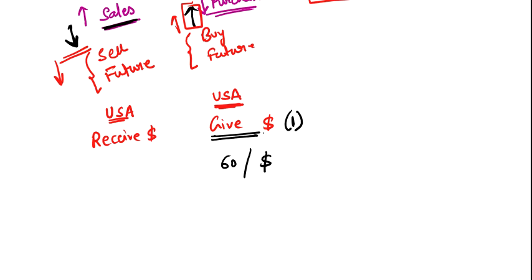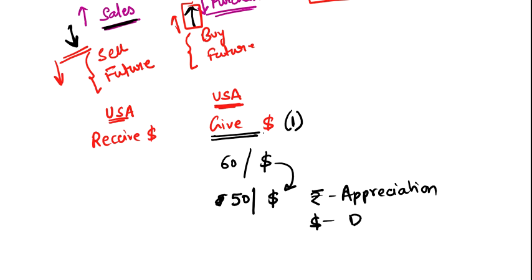So will you be happy if the rupee appreciates as compared to the dollar? This is known as rupee appreciation or dollar depreciation, because you can see that the price of the dollar decreased.